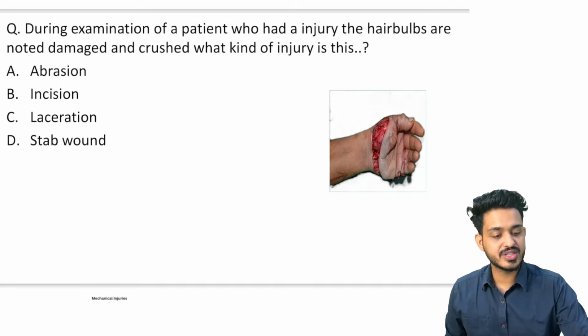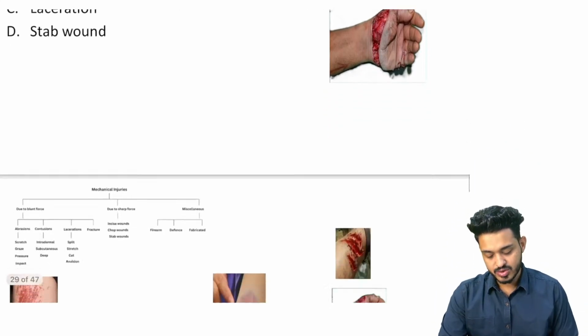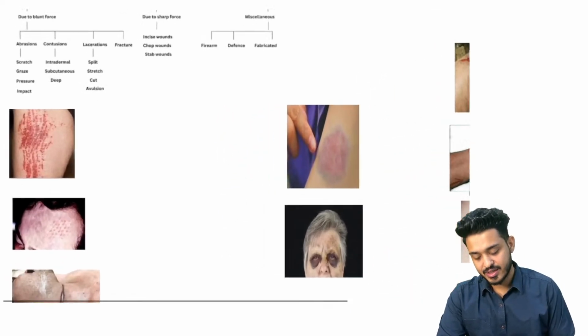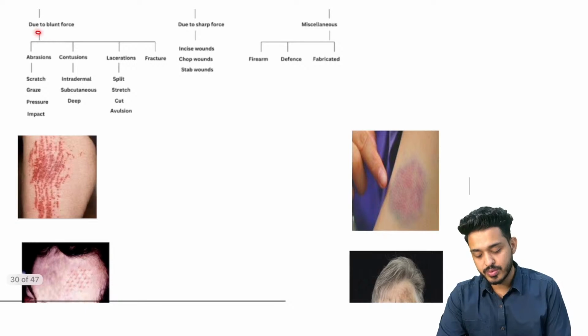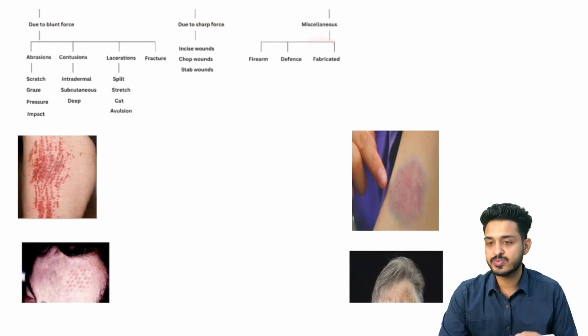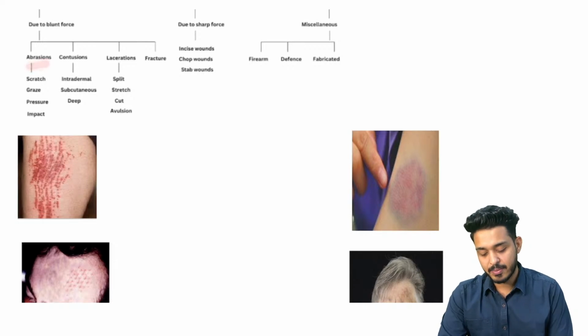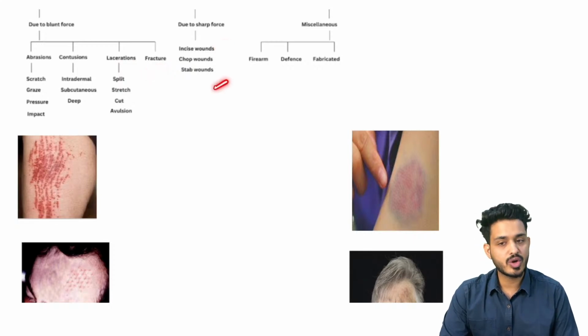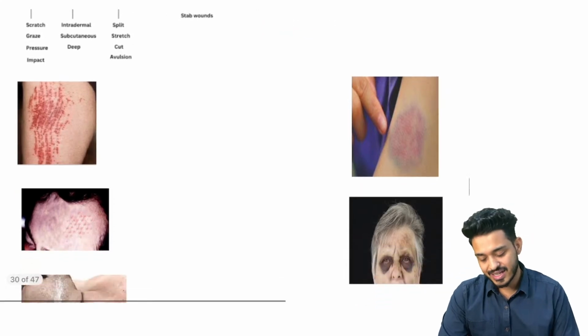What kind of injury is this? Let me help you understand how many types of mechanical injuries we have. We can have injuries due to blunt forces, sharp forces, and miscellaneous objects. We can have abrasions, contusions, lacerations, fractures, incised wounds, chop wounds, and stab wounds. These are your firearm injuries. So let's try to understand abrasion first.